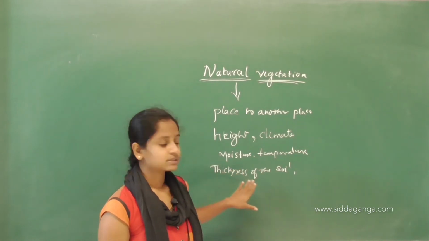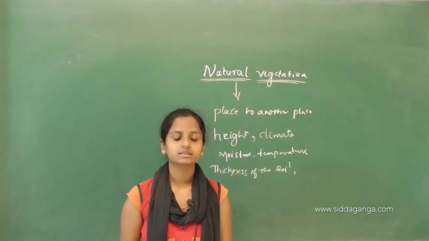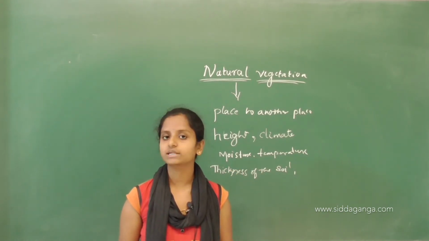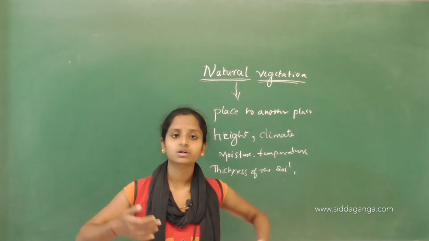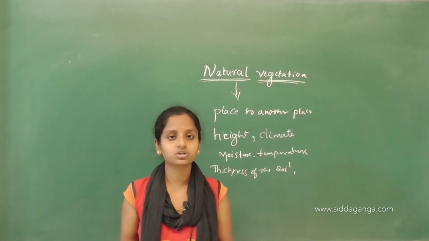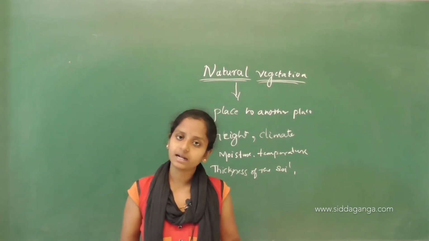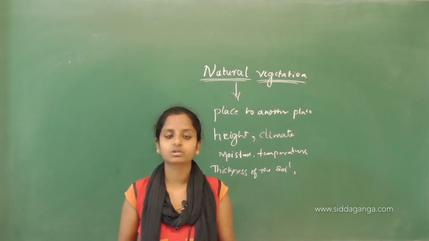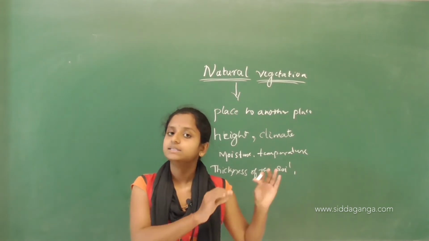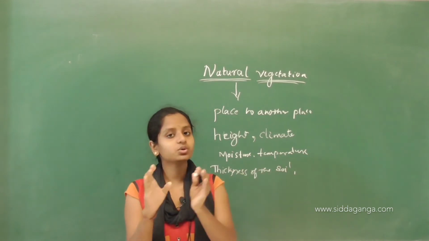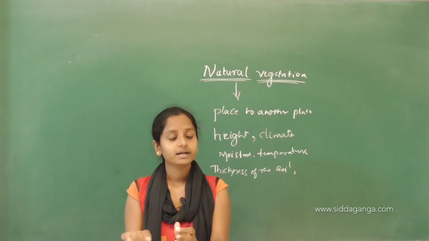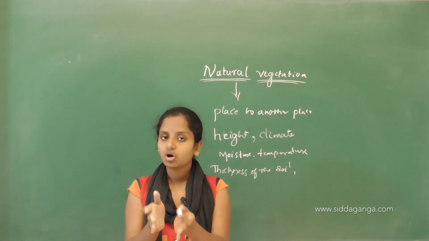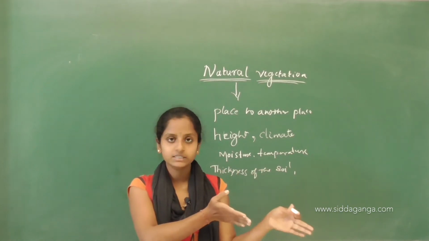But sandy soil is not suitable for cotton growing. In sandy soil, we can only see cactus, but cactus cannot be grown in black cotton soil, and cotton cannot be grown in sandy soil.